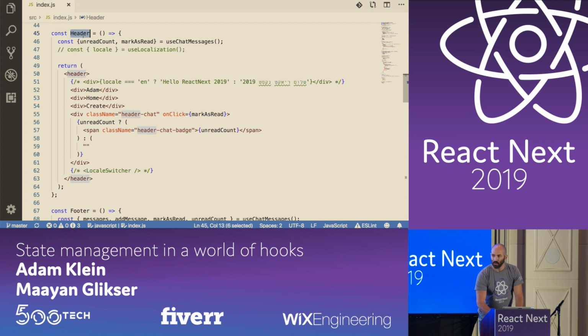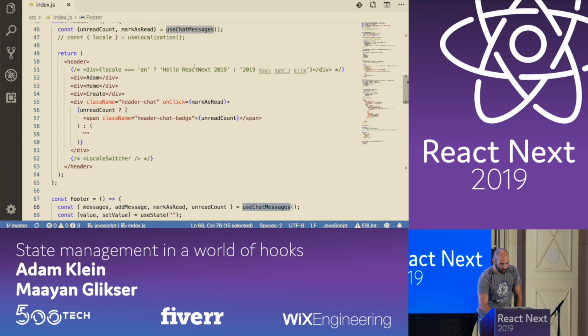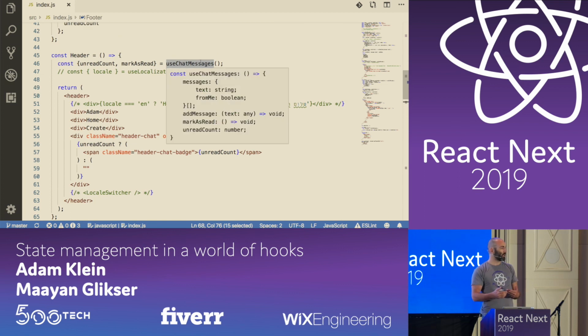In the code, we have the header component, and we have the footer component, and both of them are using the useChatMessages custom hook that I wrote. And the header component is also using the same custom hook.